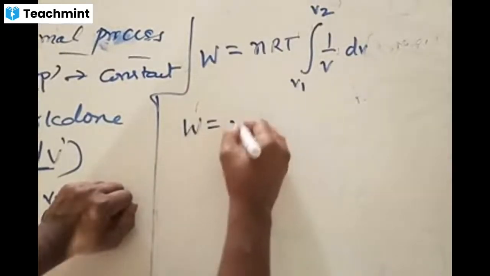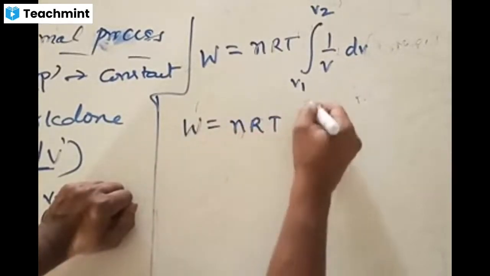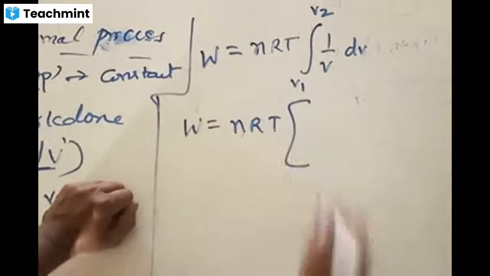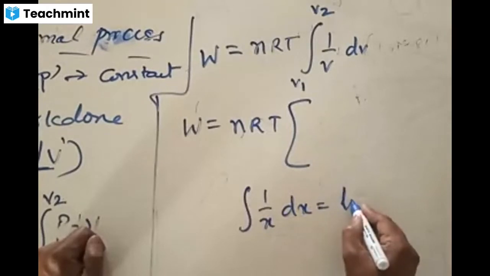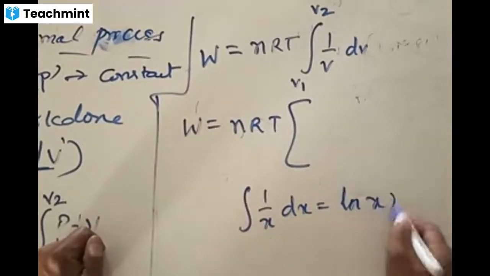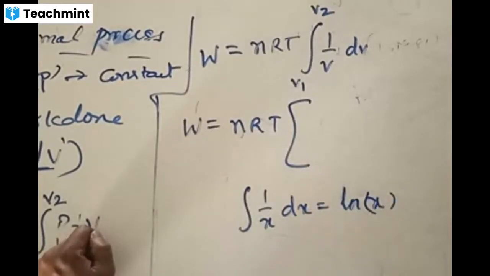Therefore, the amount of work done is equal to nRT. What is the integration of 1 by V dV? If you remember, the integration of 1 by x dx is equal to ln of x, the natural logarithm.